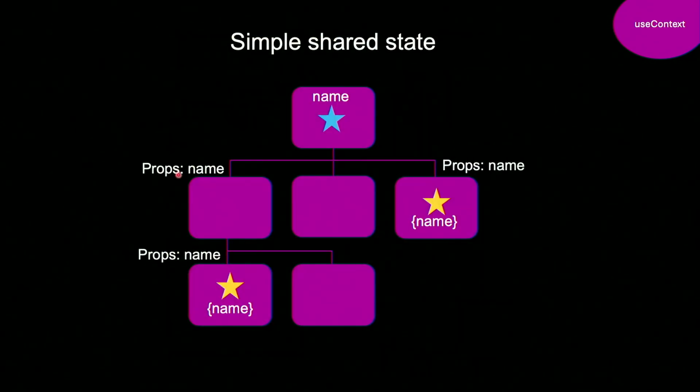The problem that useContext is trying to solve is sharing state within your application. When you have simple scenarios, where you have a piece of state in two places that need to be displayed, we can just lift the state up to a common parent, and then prop drill, meaning we pass that value down through the attributes all the way down to where it's needed. And this works really well.